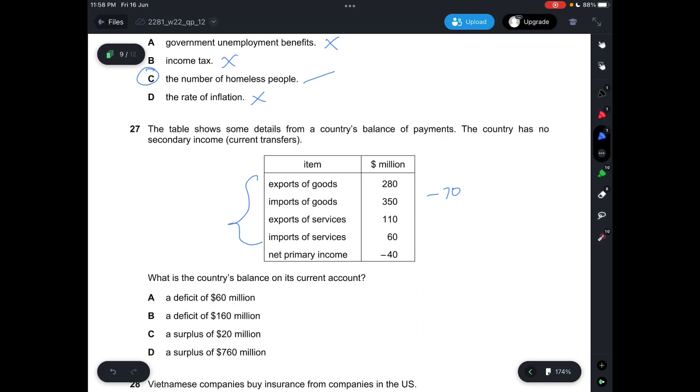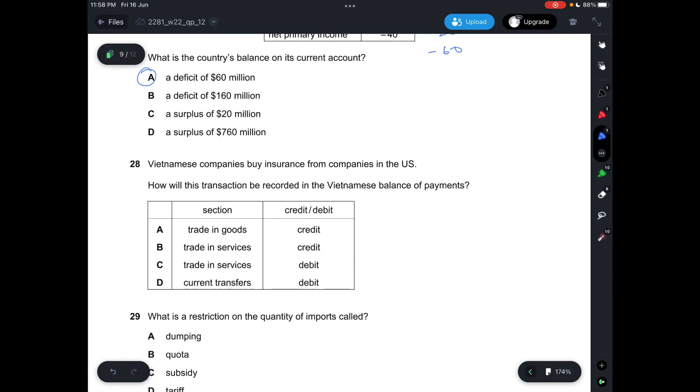For import and export services, this would be a surplus of 50 million because you export more than you import by 50 million. And then the net primary income is negative 40, so you have to minus that out. So negative 70 plus 50, you get negative 20. Negative 20 plus negative 40, you get negative 60. So there's a deficit of 60 million. So the answer is A.